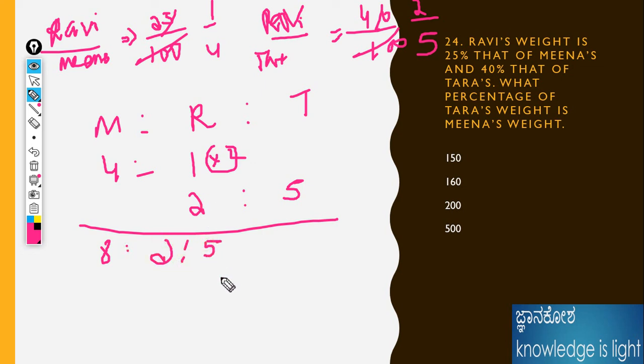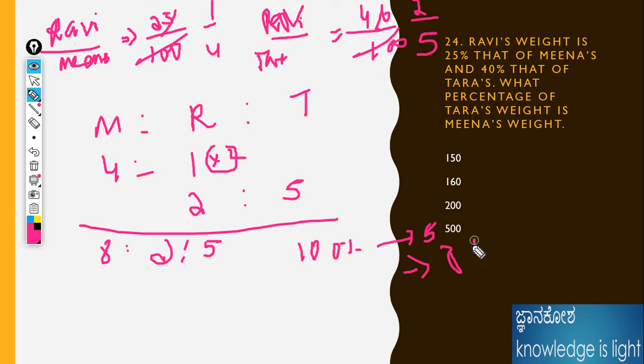We need to find what percent of Tara's weight is Meena's weight. We know 100% is equal to 5 for Tara. What is Meena's percentage with respect to Tara?